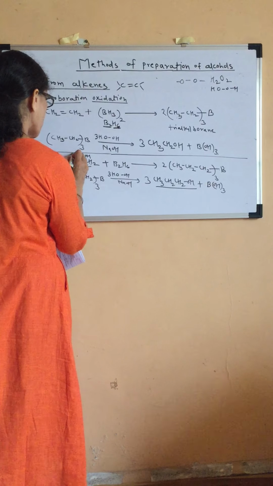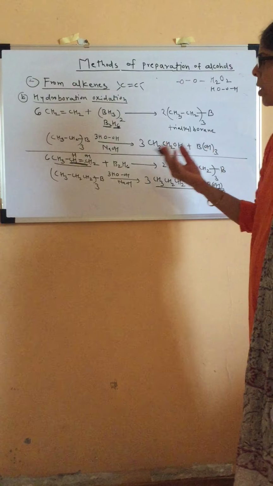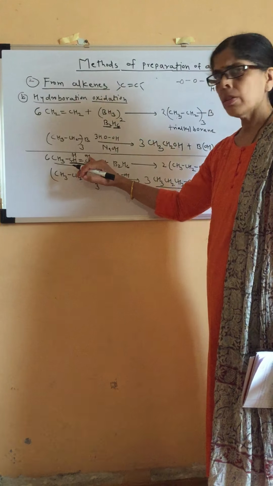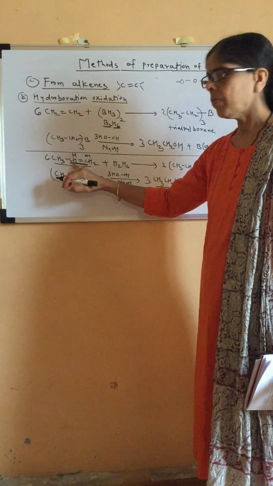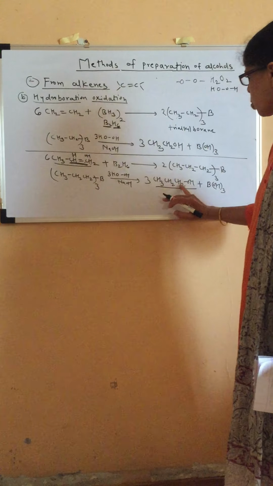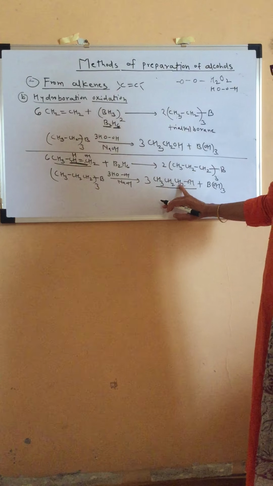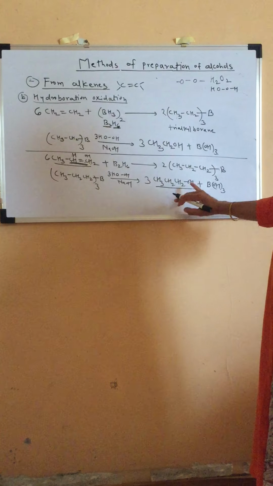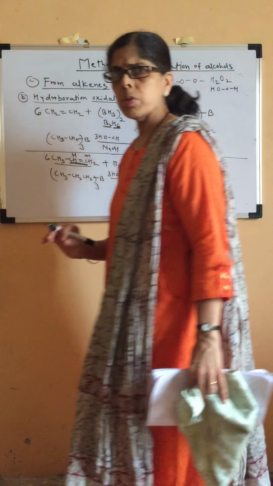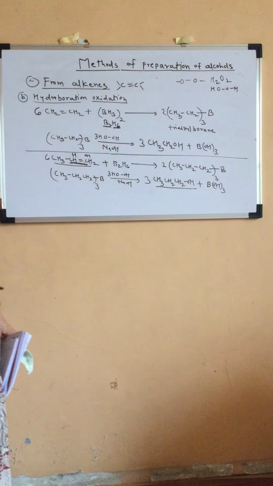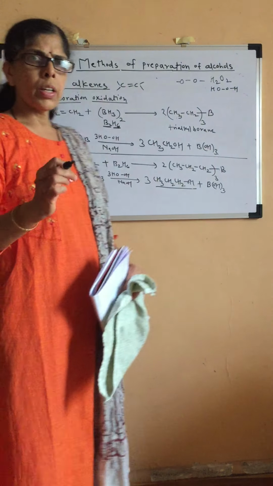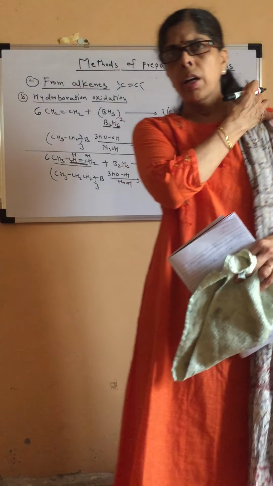Actually, what is Markovnikov's rule? The negative part of the reagent is added to that carbon atom which contains less number of hydrogen atoms. So actually OH minus should be added to this carbon atom, and we should have isopropyl alcohol. But what is happening? We are getting n-propyl alcohol, isn't it? So the reaction is proceeding according to anti-Markovnikov's rule in case of hydroboration of alkenes.